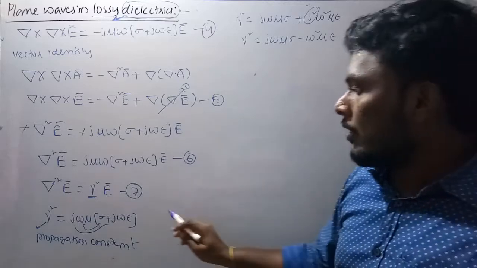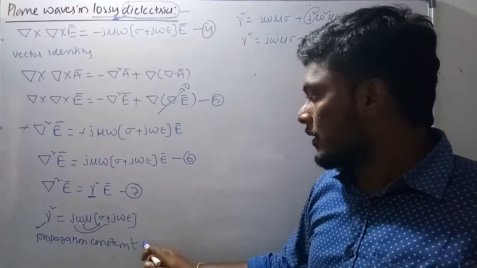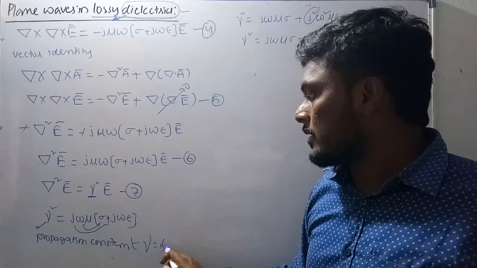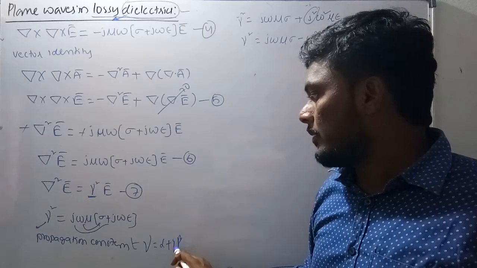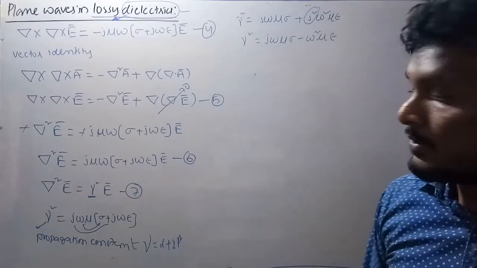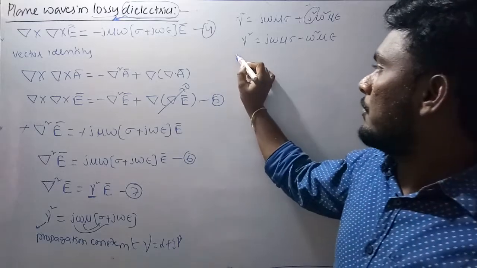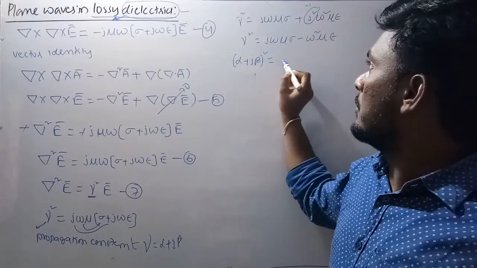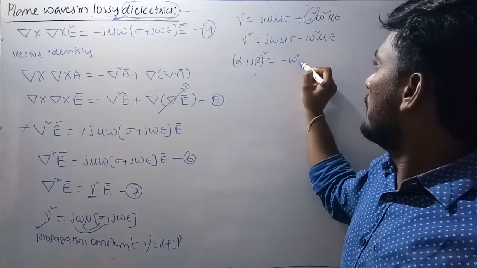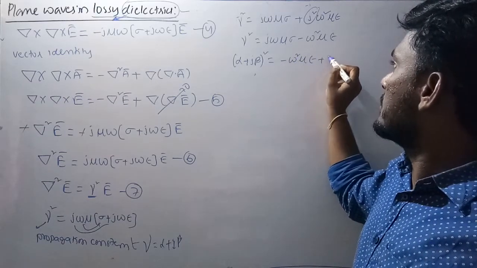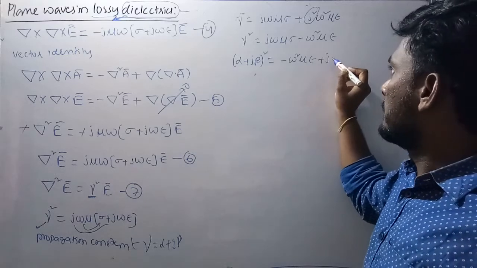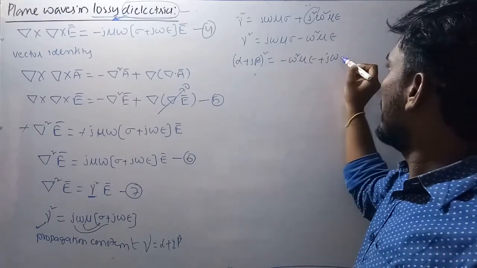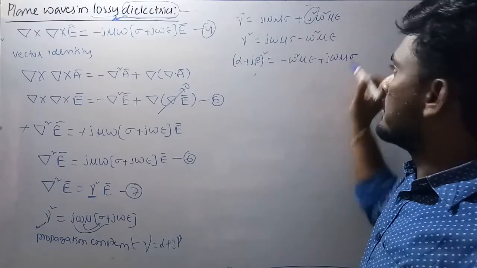Okay, so the propagation constant gamma in terms of alpha and beta is alpha plus j beta. Now if you write it here, alpha plus j beta whole square equals a real term, minus omega square mu epsilon, and an imaginary term, j omega mu sigma.